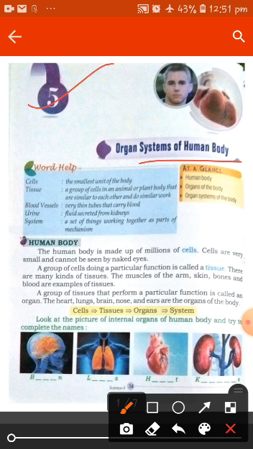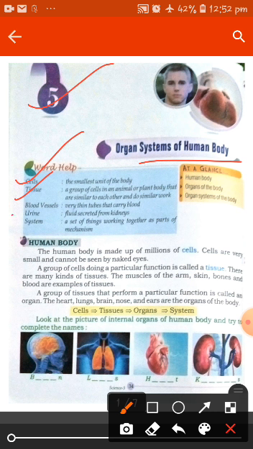Okay, let's start with word help. So what is a cell? The smallest unit of the body. Our body is made up of cells, and a cell is the very smallest unit of the body. Now tissue: a group of cells in an animal or plant body that are similar to each other and do similar work. When a group of cells are combined together, they form a tissue, and tissues are present in both animal and plant bodies.